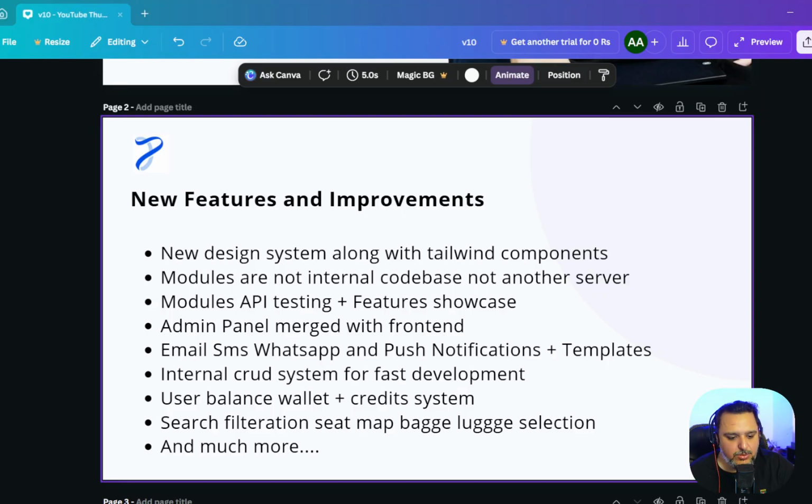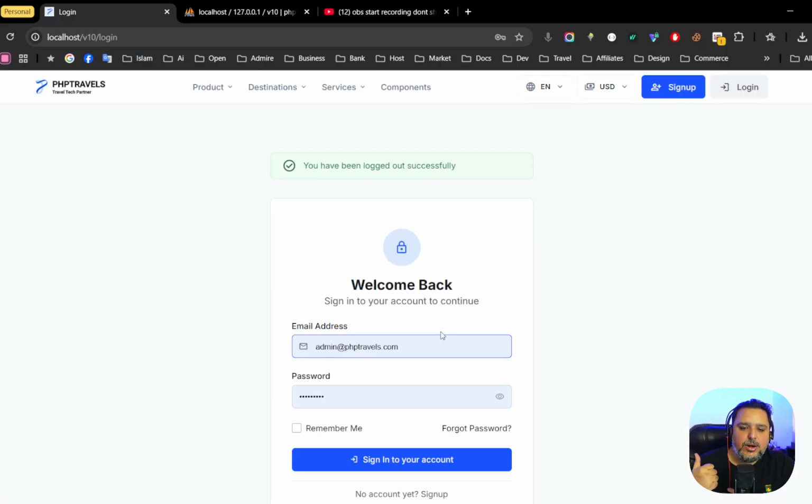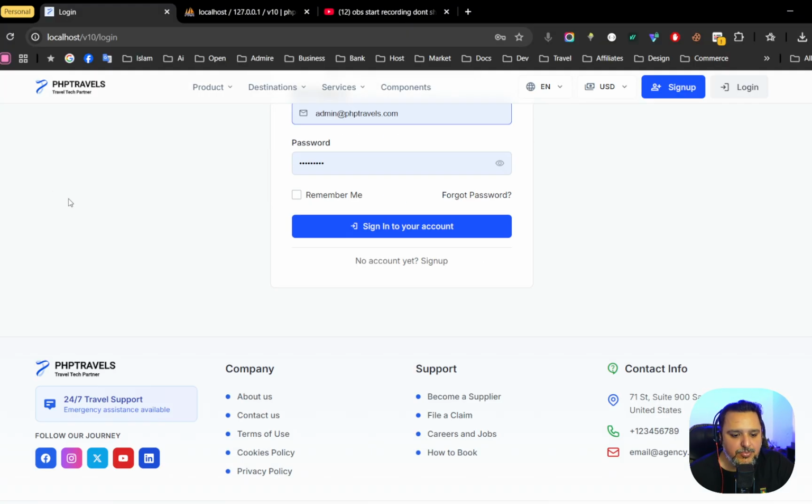And there is another point we have to cover, that the admin panel is merged with the front end. Let's explore these two things. Before, we used to have a separate admin panel, with the code base and file structure and everything separate. But now we have merged it with the current front end. And this is how it works.